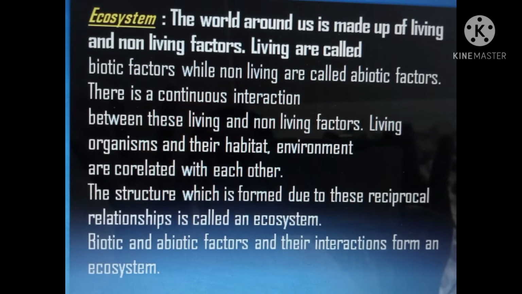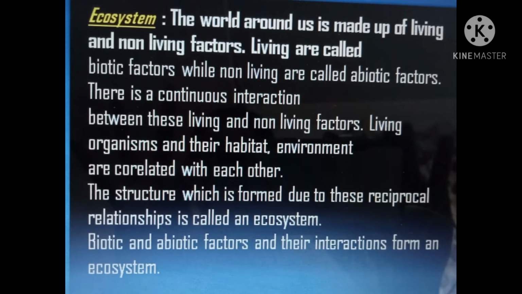Now we will take another example. We human beings are living things. We are a biotic factor. We need abiotic factors for survival, like we need oxygen, we need water to drink to survive. Water is also a main component. We need oxygen. Okay, students. So this is how the interaction between living and non-living factors goes on. So living organisms and their habitat environment are correlated with each other.